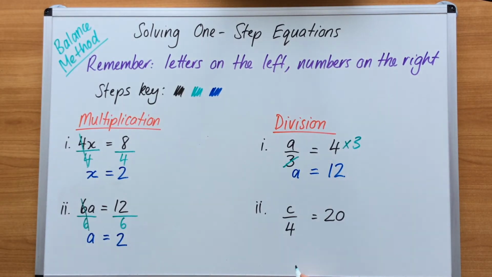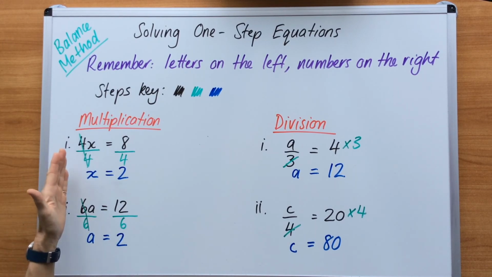Now we have the second question here, which is c divided by 4 equals 20. This is a division question, so the opposite of division is to multiply. I'm going to cross out the denominator of 4 and give it to the 20. And then I'm going to drop the c, because the c is the letter on the left that I need. It's on its own now. And I'm going to solve: 20 times 4 is 80. If I substitute the value of c into the top of this fraction, 4 into 80 goes 20. So basically what you need to remember is to do the opposite of what you see.